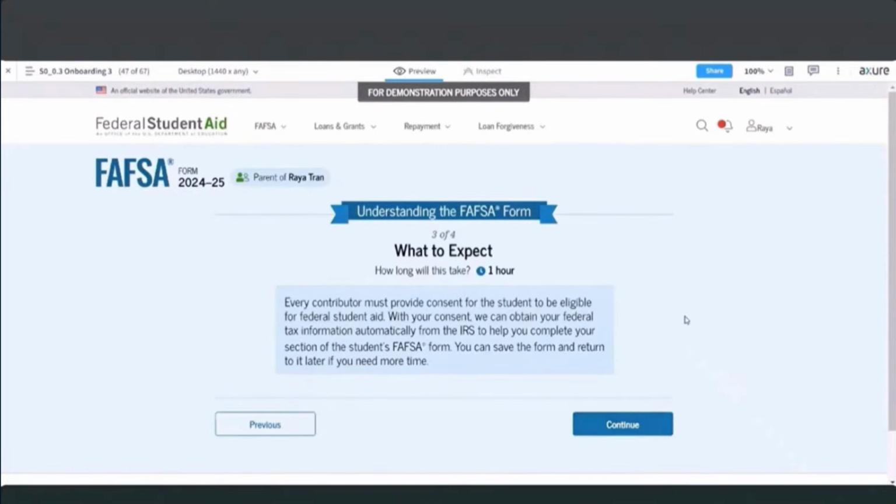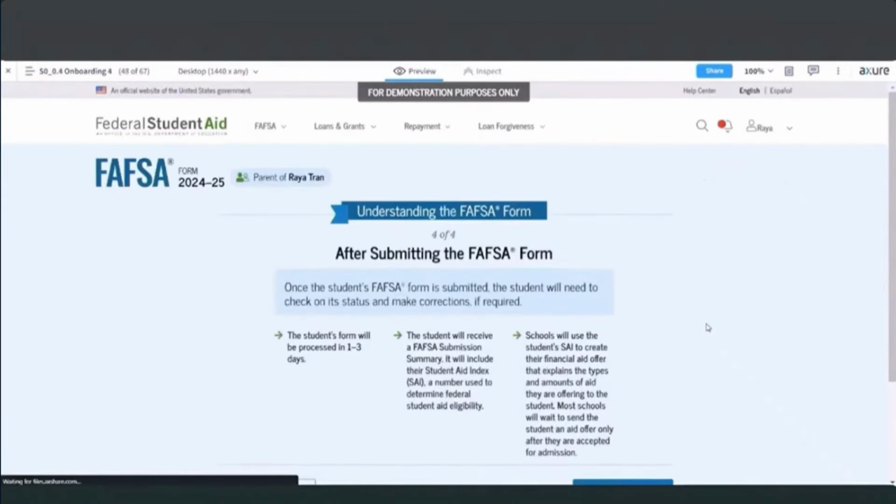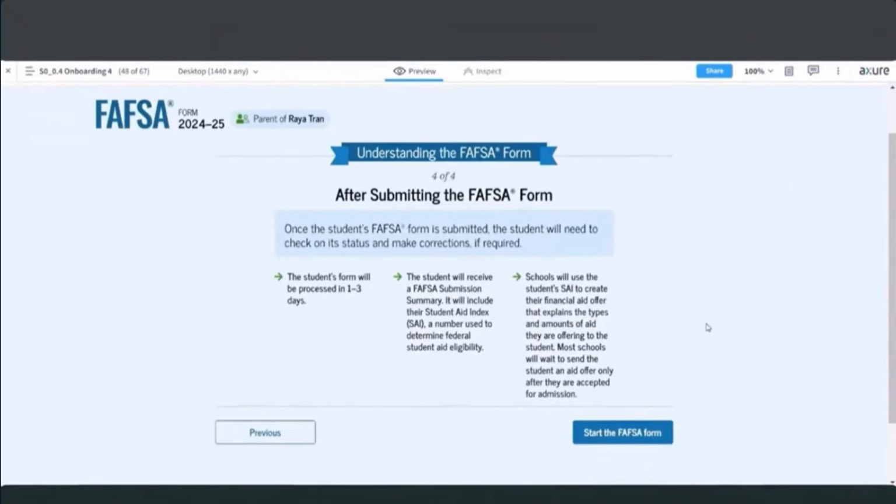Then they select the continue button to get to the last page of the onboarding, where we explain similar things to what we did for the student when the student went through their onboarding, just kind of explaining the processing and what happens next after the student's FAFSA form is processed. At that point, they are ready to start the FAFSA form.